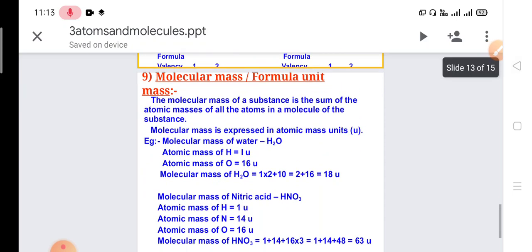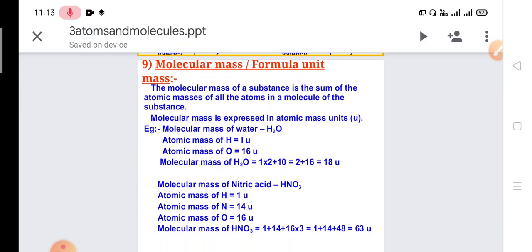Now we discuss molecular mass, or formula unit mass. We know about the molecule; now we have to calculate the molecular mass of the substance. What is the molecular mass of a substance? It is the sum of the atomic masses of all the atoms present in a molecule of the substance. Whatever atoms are present in the molecule, we find the mass of each and every atom, then we total them, and we get the molecular mass of that complete molecule.